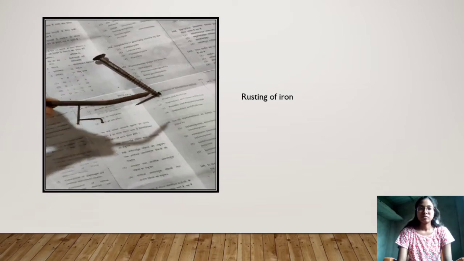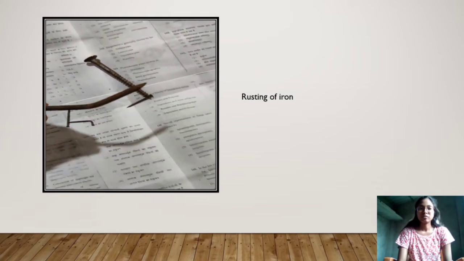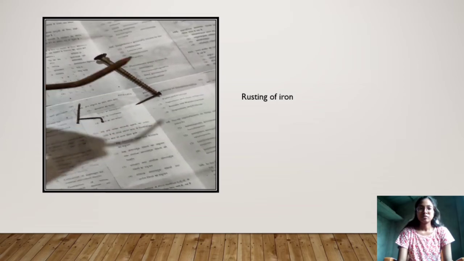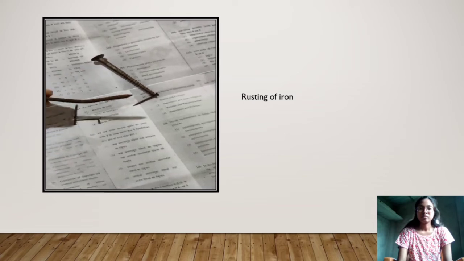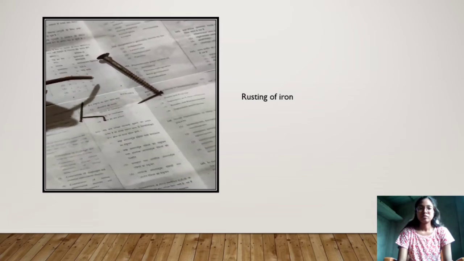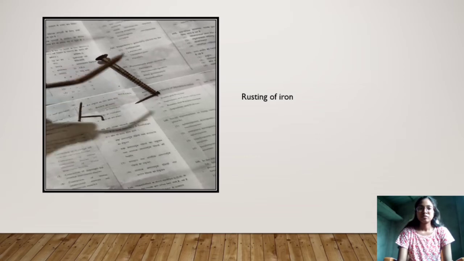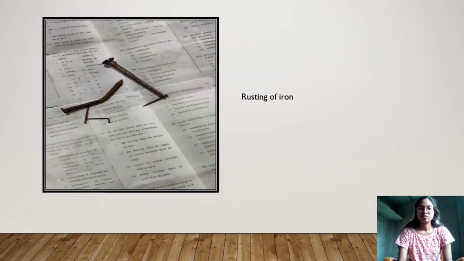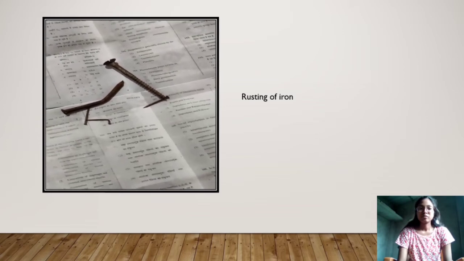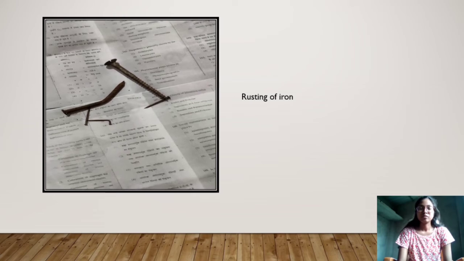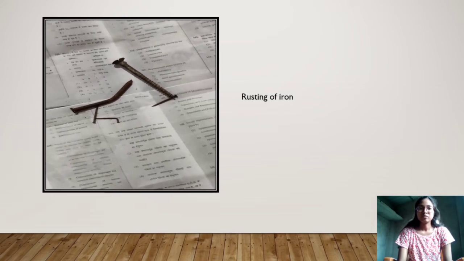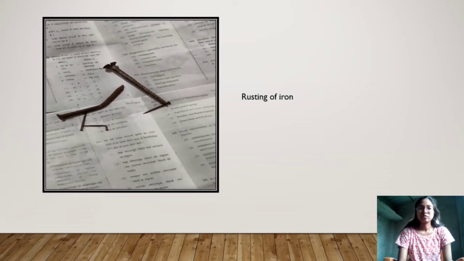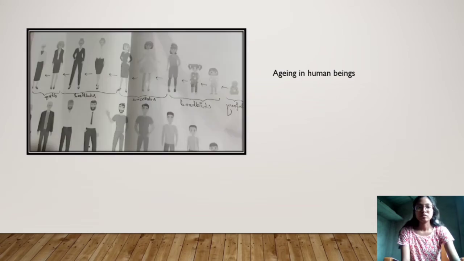Here you can see this nail. This is rusted. Rusted means junk lagna in Hindi we say. So a rusted iron nail is also a kind of change. And this rusted iron nail cannot become fresh again. Once the iron is rusted, it cannot become the fresh one. Also it destroys the iron. When rust gets on any iron thing, that material is destroyed. So this is a kind of irreversible change which cannot be reversed back again.